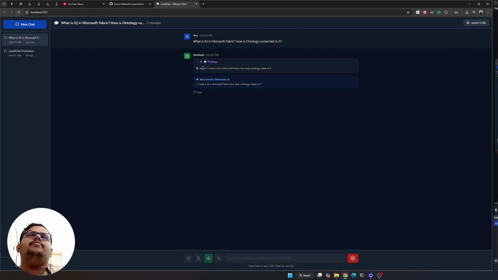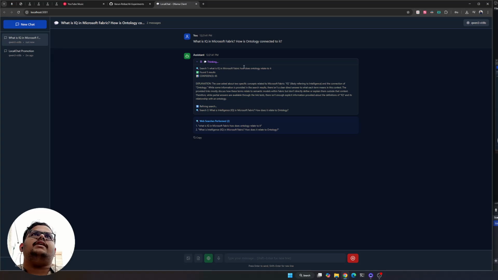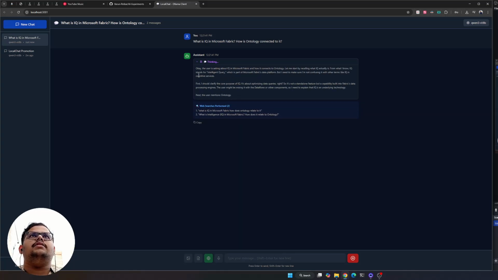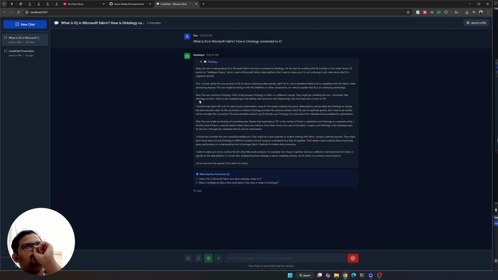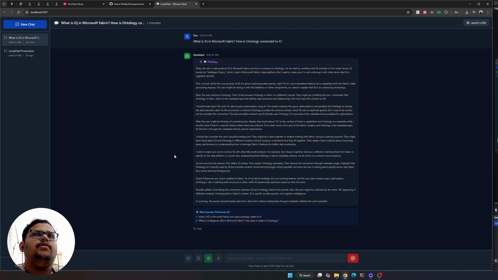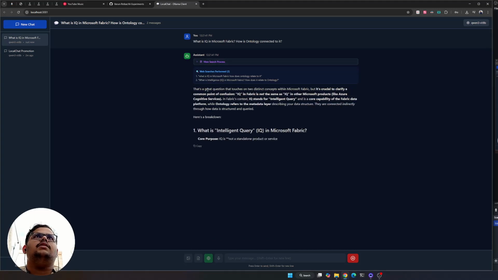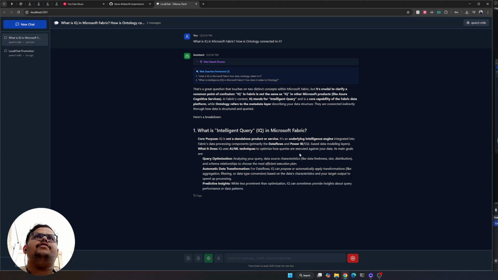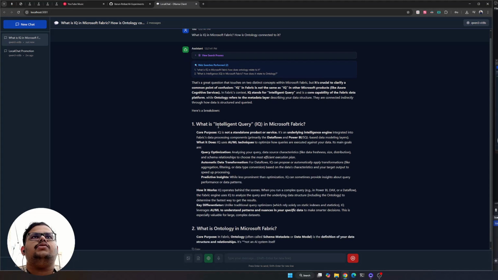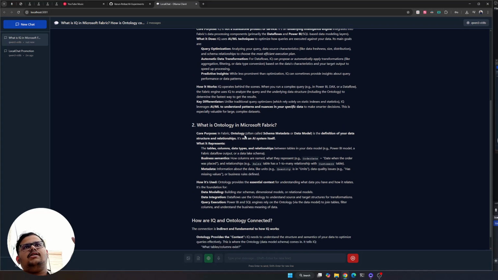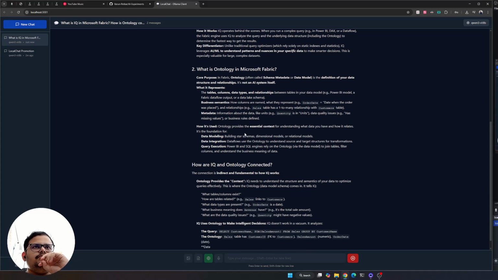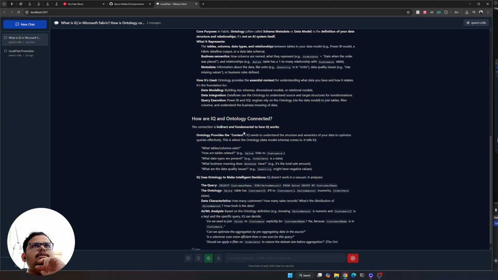So when I have it enabled, it will start making these searches to SearXNG, and once it has good enough confidence, it will start the generation on that. So it performed these two searches, and then it's reasoning on top of those and giving back the output. If I don't have search, I'll tell you what's the difference. So this is a new IQ feature which is being added, and then the ontology. But the LLM does not know about this. It's external to it. So just let it generate this one.